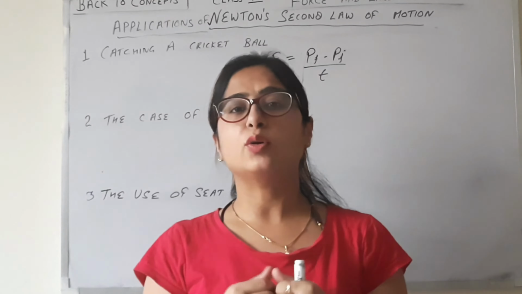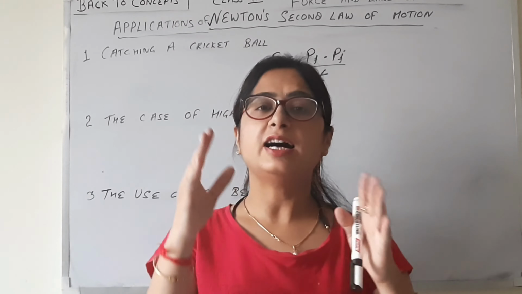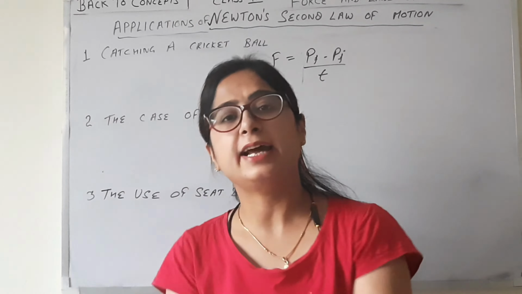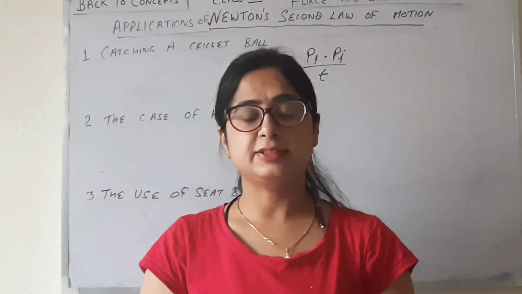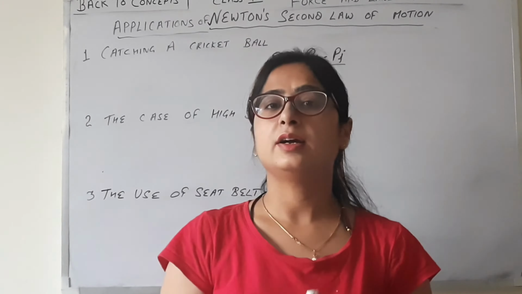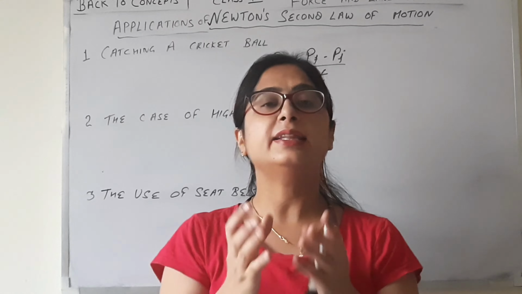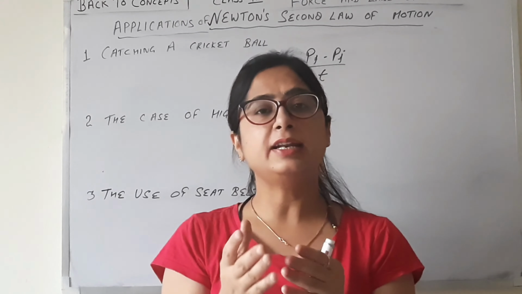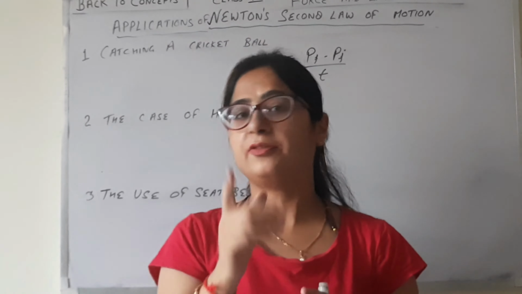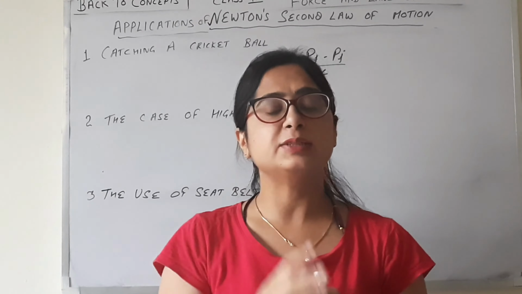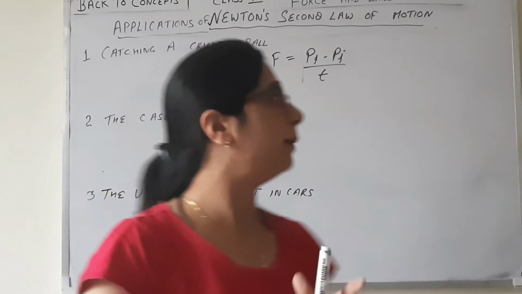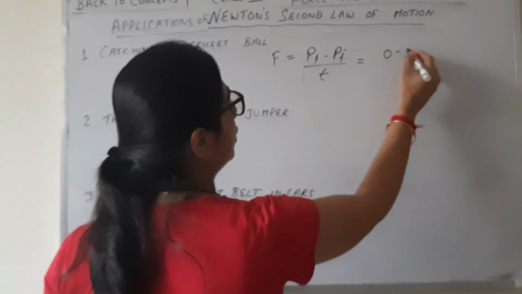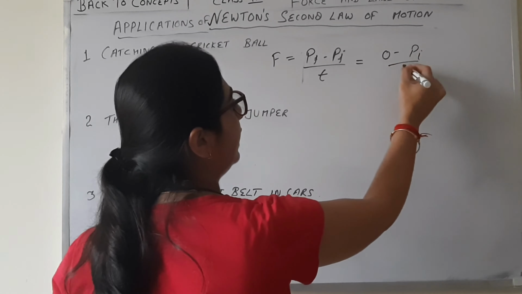You must have noticed in a cricket match, when a fast moving ball comes to the hand of the fielder, he takes his hand in the backward direction. Why does this happen? We know that when a ball is coming toward the hand, it has a great momentum. And when the ball is caught by the fielder, the momentum of the ball becomes 0. So what happens? The final momentum becomes 0. The initial momentum is very high.